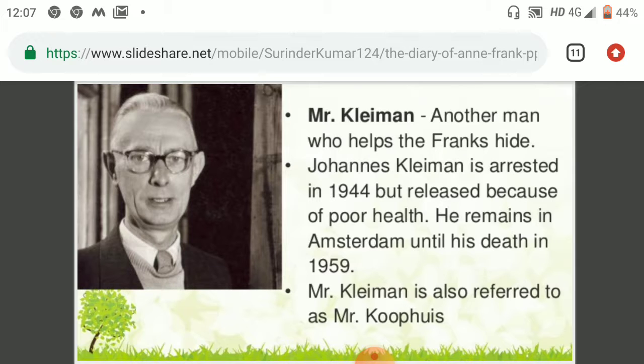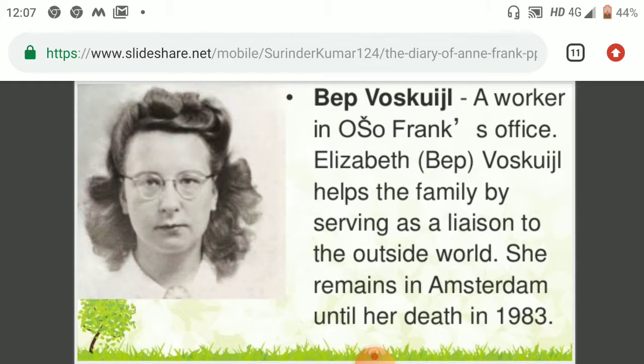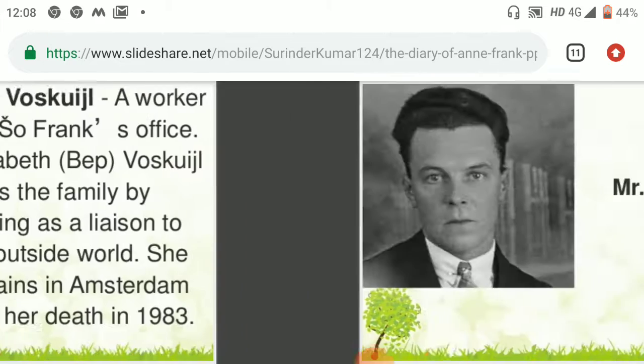Here is another man who helped the Frank family, but he was arrested in 1944 and released because of poor health. He lived in Amsterdam until his death in 1959. After that, there is Bep Voskuijl, a worker in Otto Frank's office. Elizabeth Bep Voskuijl helped the family by serving as a liaison to the outside world. She remained in Amsterdam until her death in 1983.